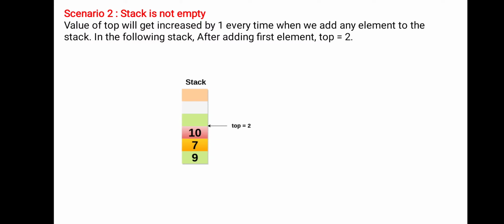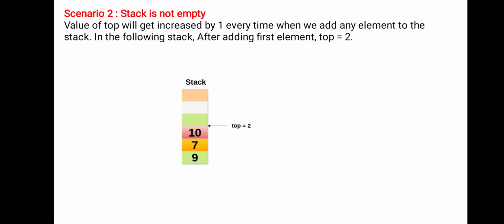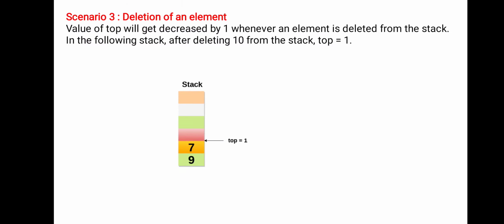Now we are going to delete an element from the stack, which means we have to decrement the top position by 1, because top is equal to 2. So 2 minus 1 is 1. Top is decremented from 2 to 1. Whenever you decrement the top position from 2 to 1, the top value 10 is automatically deleted from the stack. So now the stack contains only 2 elements, 9 and 7. Top is equal to 1 means it contains 2 elements only, which are 9 and 7.